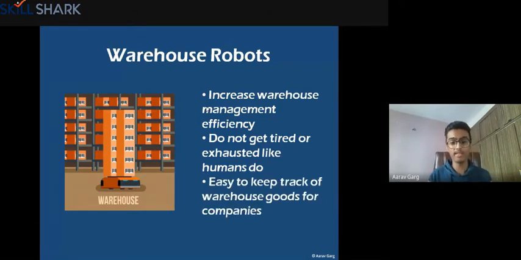Then also it is very easy to keep track. That robot is synced with the whole internet around. So you can also see which robot is where and how many goods have been transported from one place to another without any error. So this is the first example.